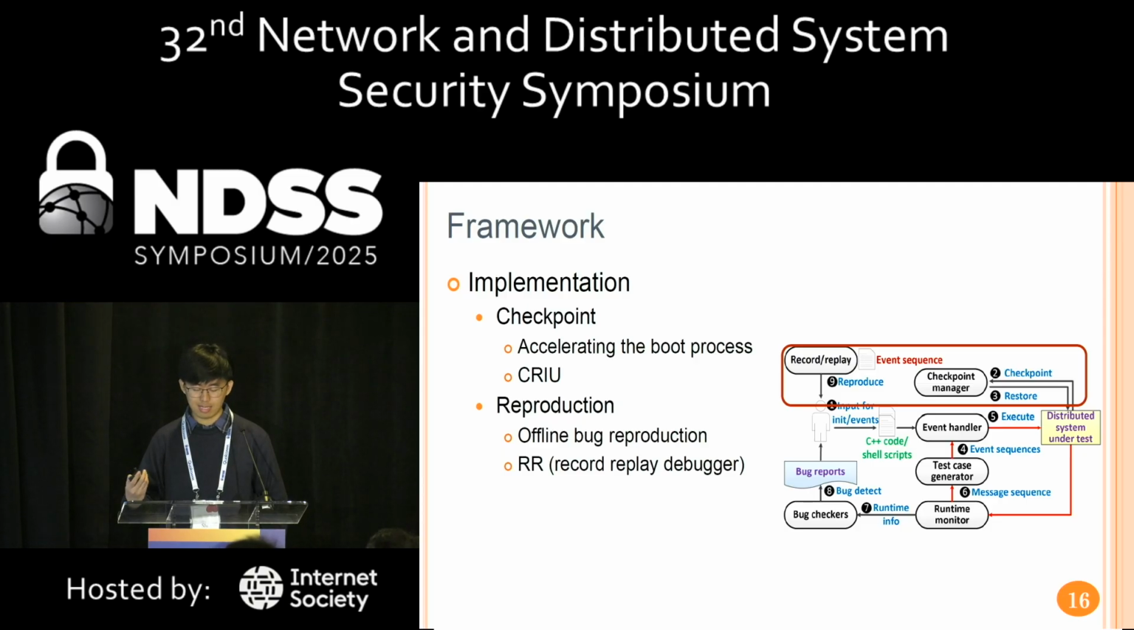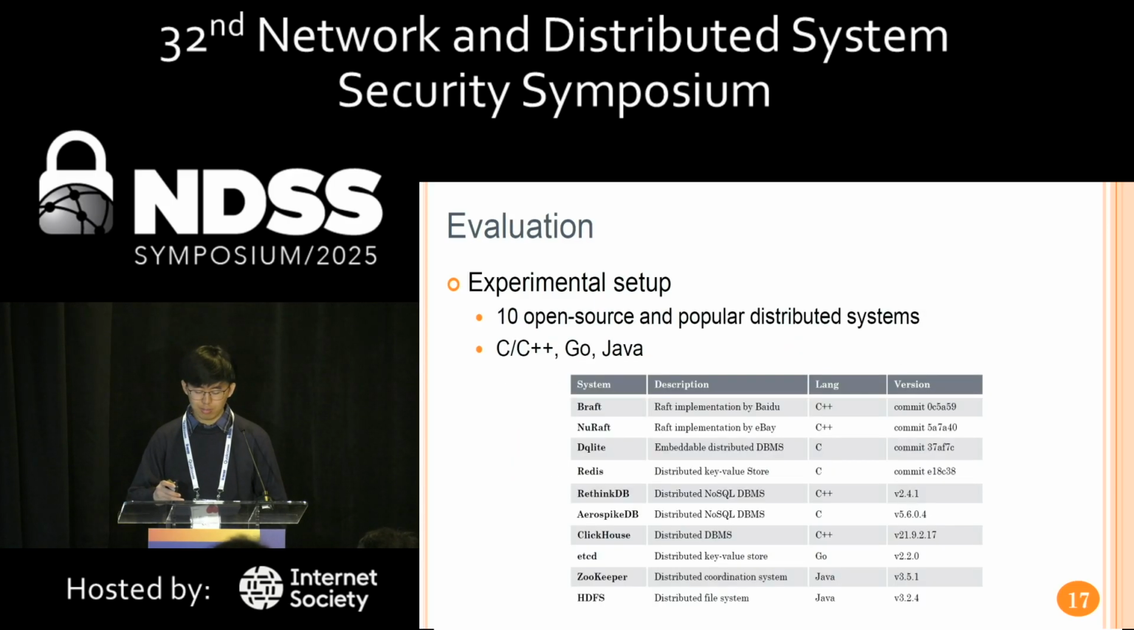After a bug is detected, users can use the record-and-replay debugger and the event sequence to reproduce the bug offline. As shown in the table, we evaluated DistFuzz on 10 open source and popular distributed systems, written in 4 languages: C, C++, Go, and Java. 2 of them are industry Raft implementations, and the other 8 are production-level distributed systems. DistFuzz is based on the common characteristics of distributed systems, and we believe DistFuzz applies to other distributed systems as well.